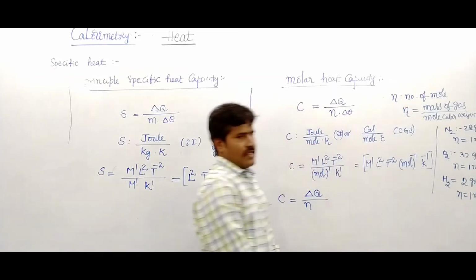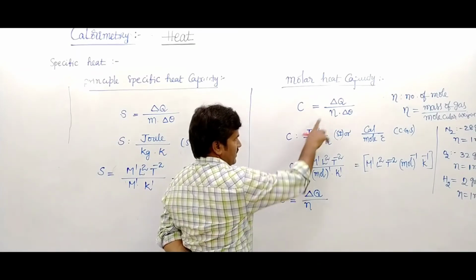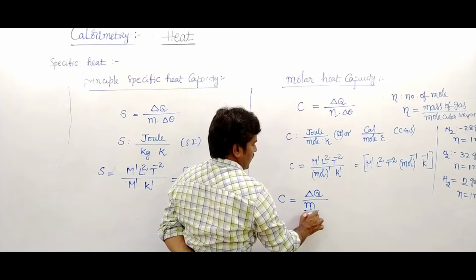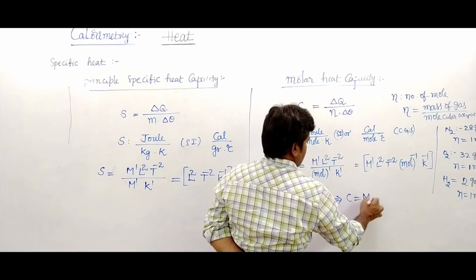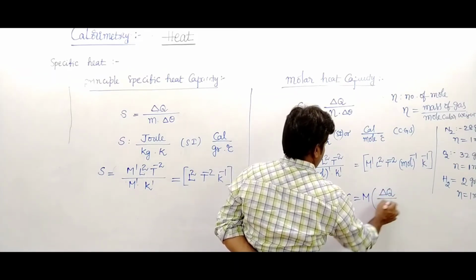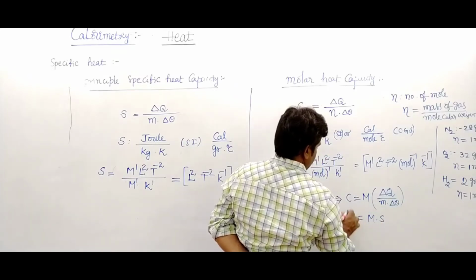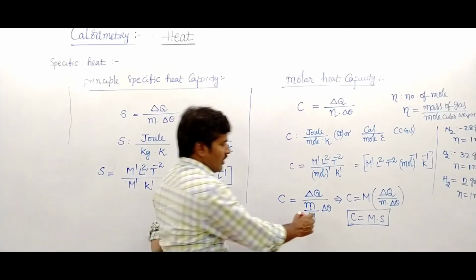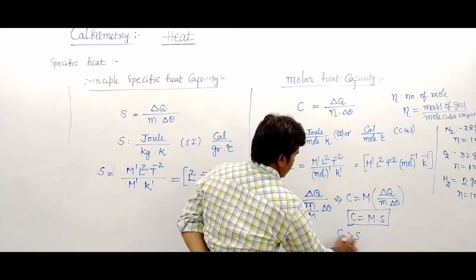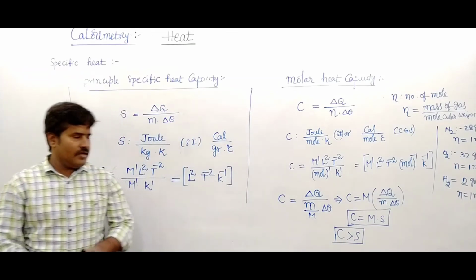This is written as mass upon molecular weight, that is called number of mole. So here we are replacing m with mass upon molecular weight into delta theta. It is written as C equals capital M into delta Q upon small m into delta theta. So C equals capital M into S. S indicates principal specific heat. C indicates molar specific heat. Molar specific heat is always greater than principal specific heat, so C is always greater than S.